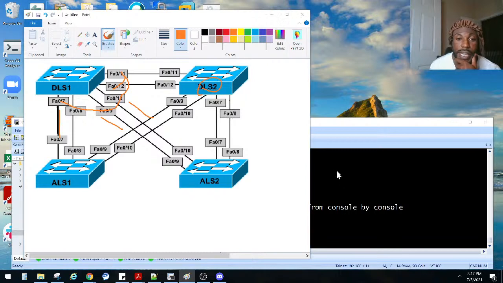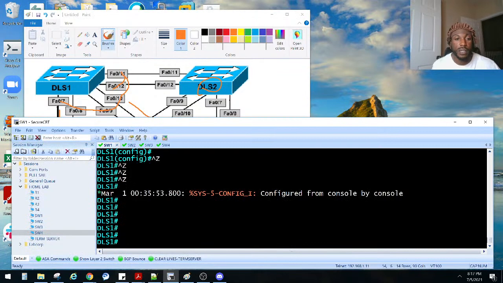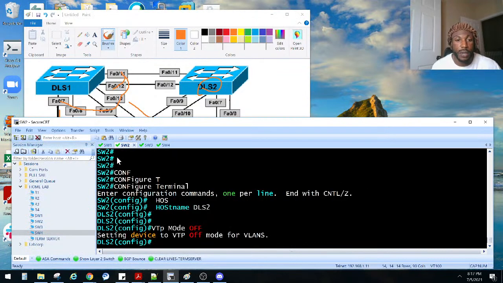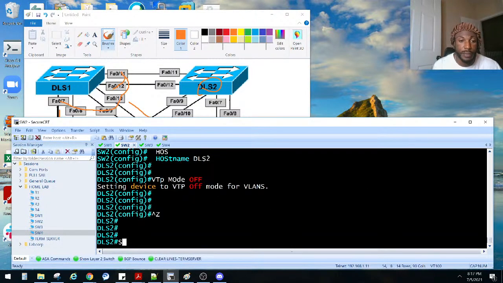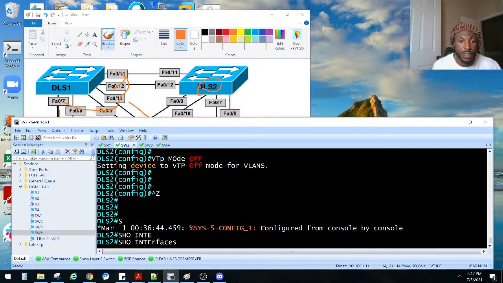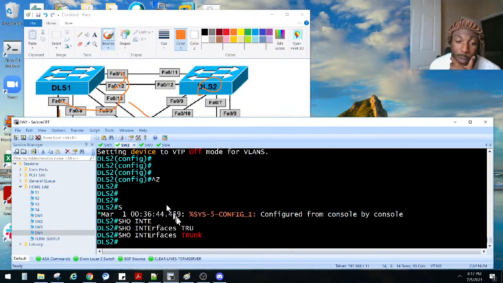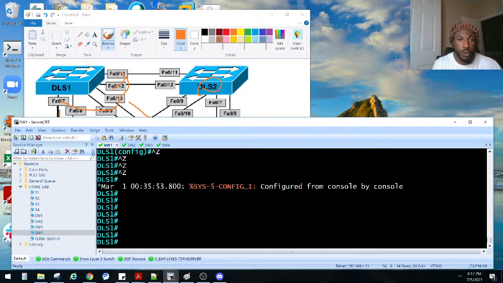Let's go to DLS2 real quick and see who's trunking, right? How do we do that? Show interfaces trunk, right? Show interfaces trunk. Nobody's trunking, right? So let's go to DLS1 and do a range 7 through 12, right?